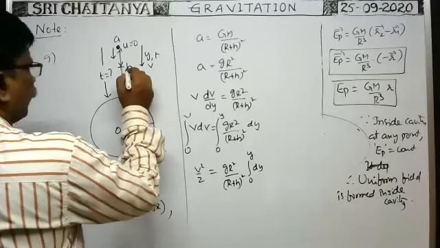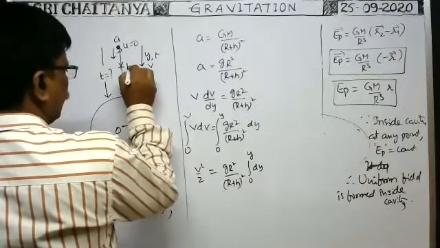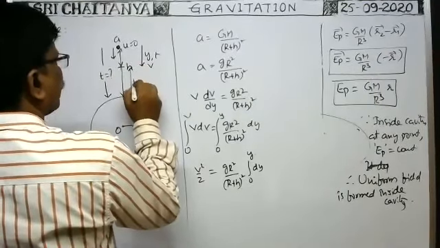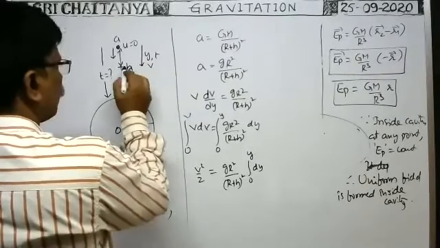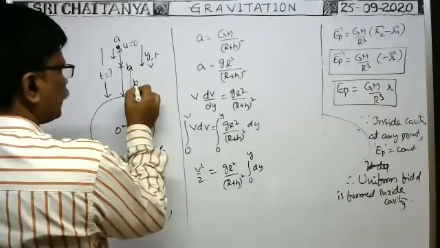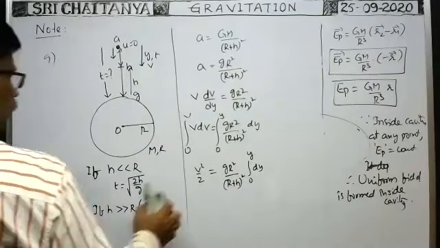Whenever the body is at a height small h initially, whenever the body is here, the height of the body is h. We can write h is equal to r minus y. So that is also variable only.